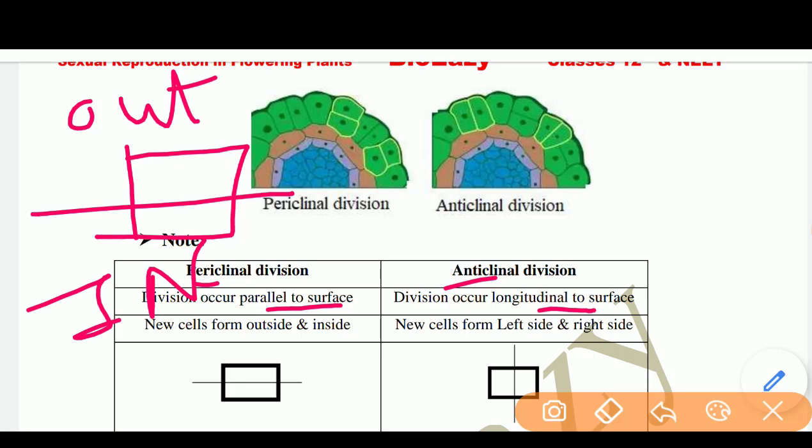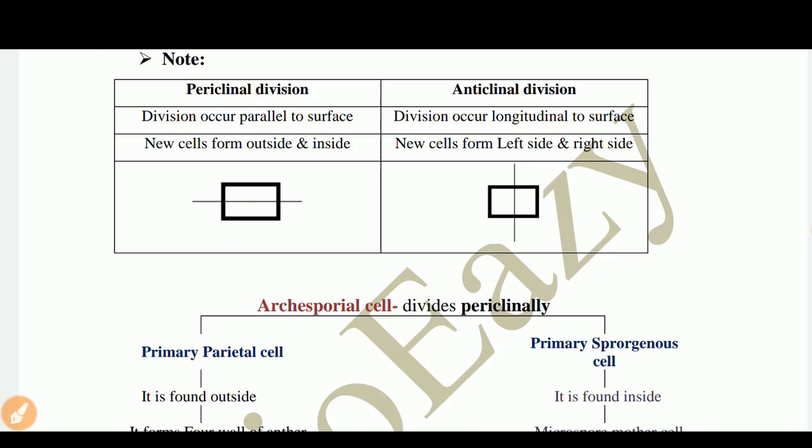So new cells form outside and inside. और अगर डिवीजन हो रहा है एंटीक्लाइनल तो वन सेल बनेगी लेफ्ट साइड, सेकेंड सेल बनेगी राइट साइड. So you can see the difference between both divisions on your screen.